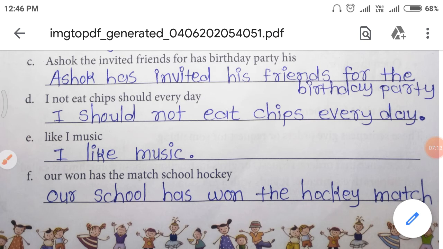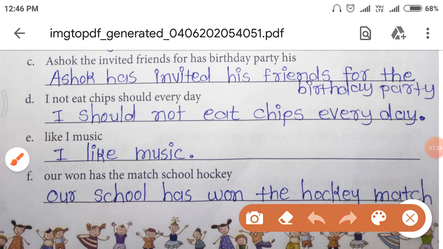I not eat chips should every day. Do these words make any sense? No, it doesn't. Let's see the answer.